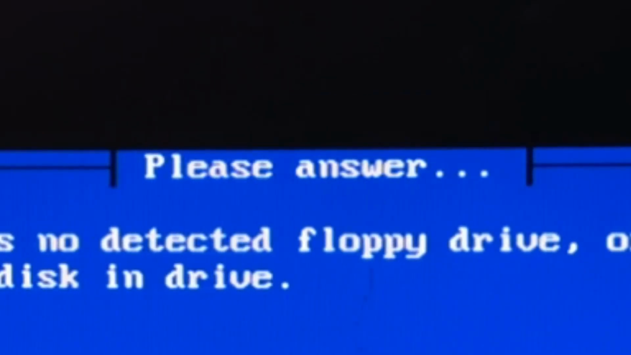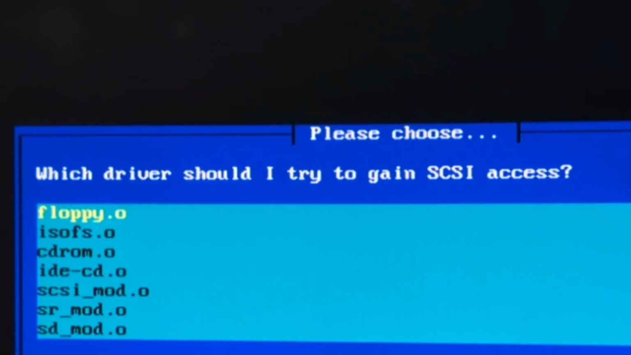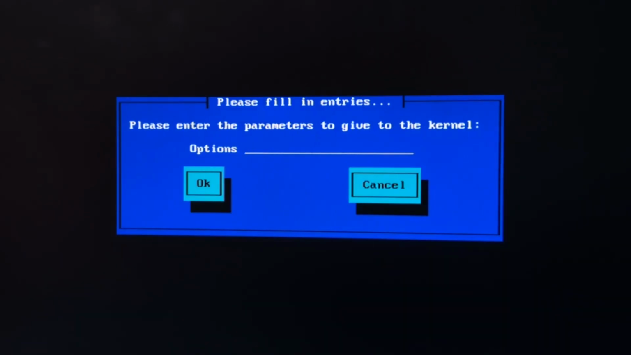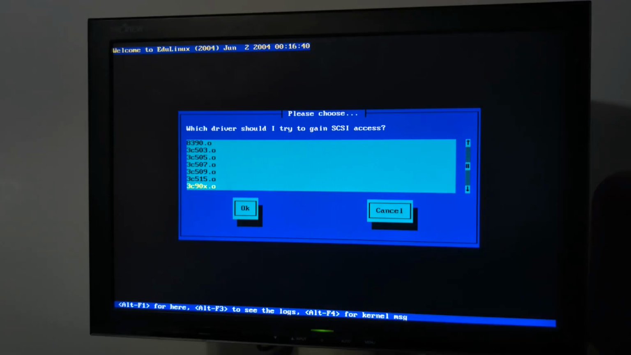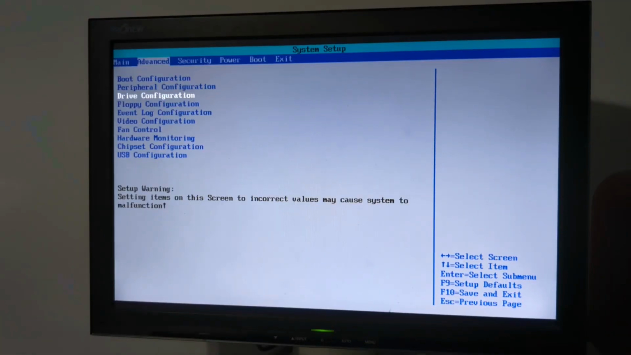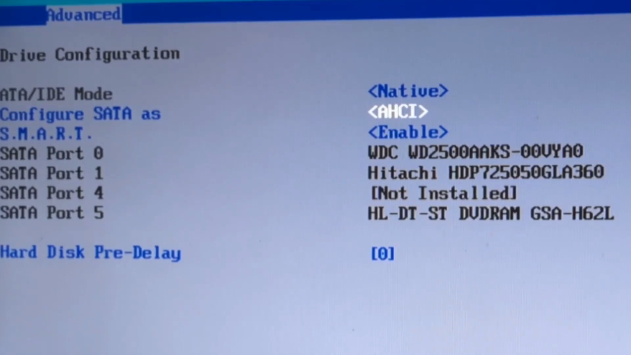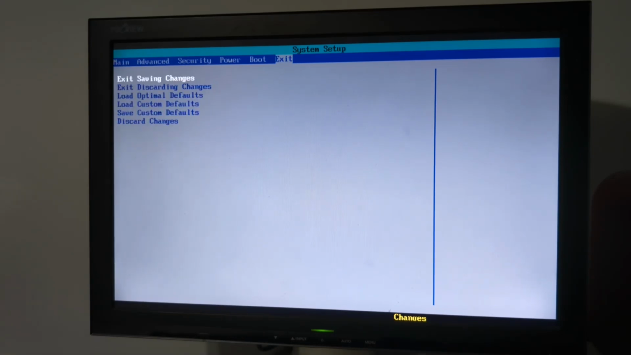Please answer. Nope. Please choose. Which driver should I try to gain SCSI access? Okay, so it looks like we have a problem. Let's check the settings. Maybe it's an IDE AHCI problem. If we go here... oh! Of course you would not detect the DVD drive because it was set to AHCI. IDE is far more compatible, especially for such an old OS. I think it should be working now.